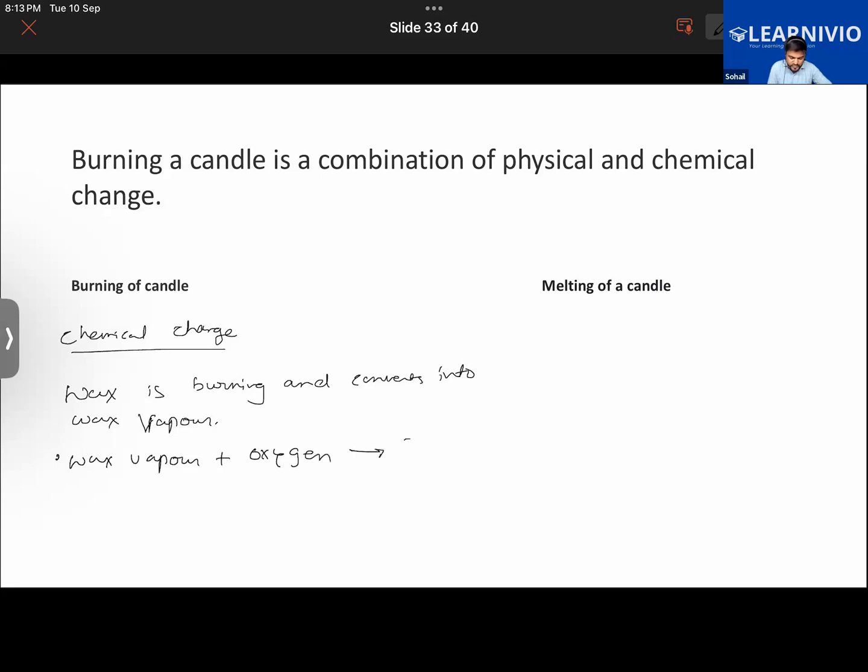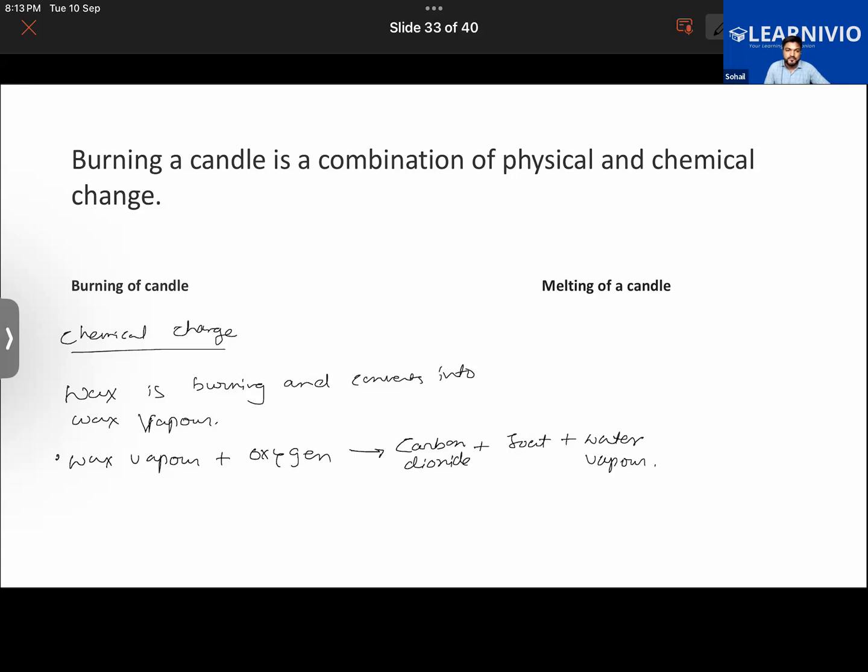In the process, it releases carbon dioxide gas, along with new substances like soot, and it also gives out water vapor. So the wax goes through a chemical reaction where new substances are formed. This is the chemical change taking place when a candle is burning.